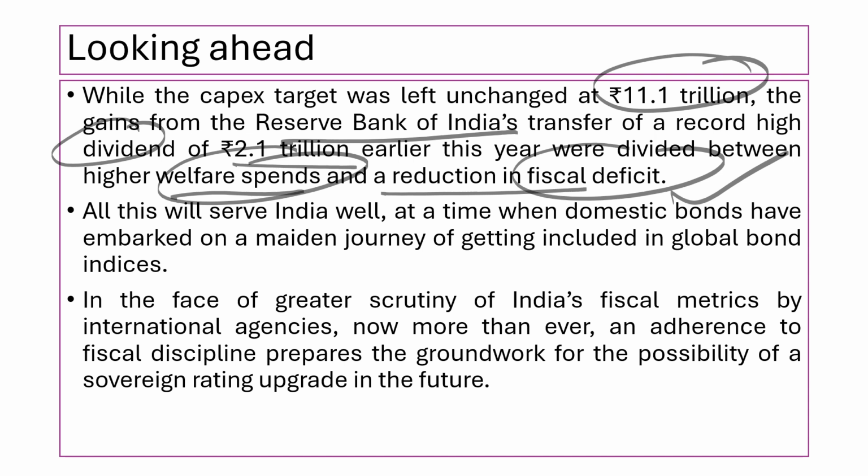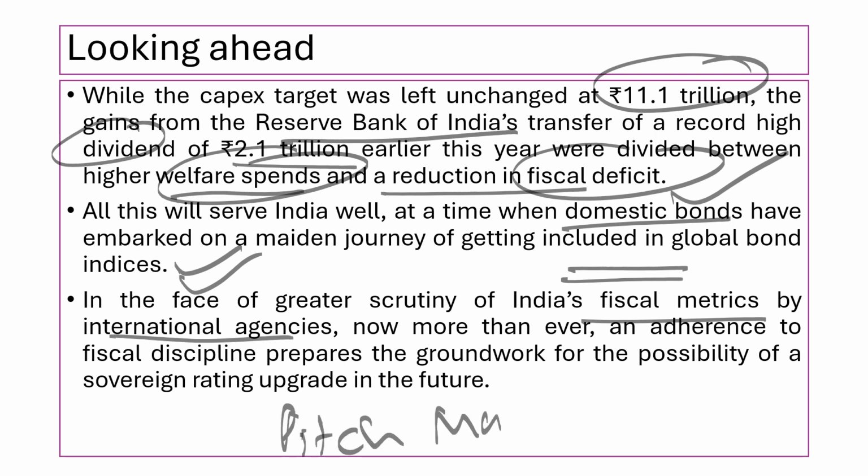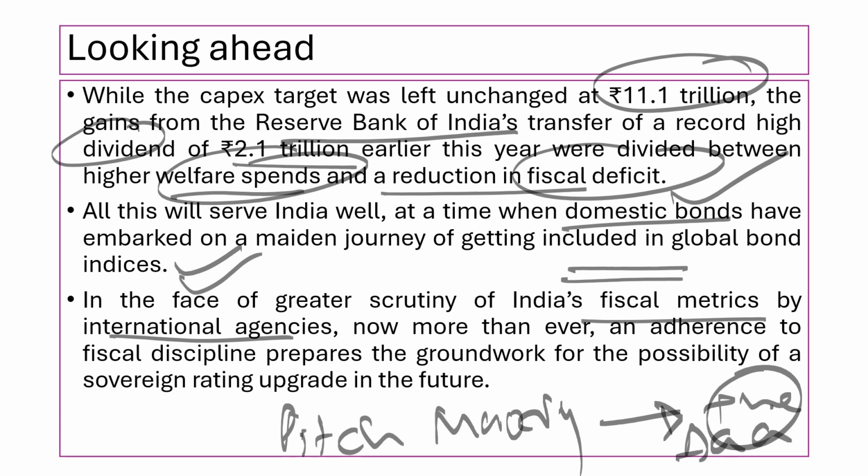India is also moving forwards with domestic bonds that are becoming famous in the international global bond indices if they are linked. So India's fiscal metrics will be reviewed by international agencies. Fitch, Moody's, these are credit rating agencies. They will rate India in a good category, AAA. You might have seen these things, BAA, such a kind of rating. So these ratings will help India to improve its sovereign rating in the near future.